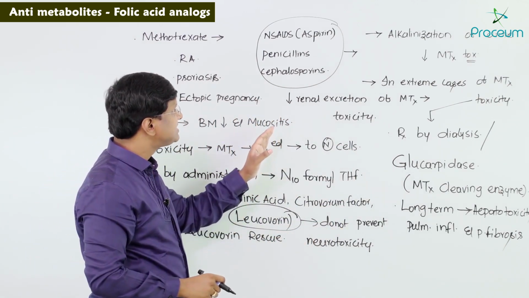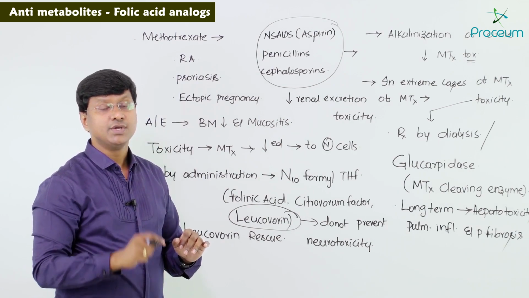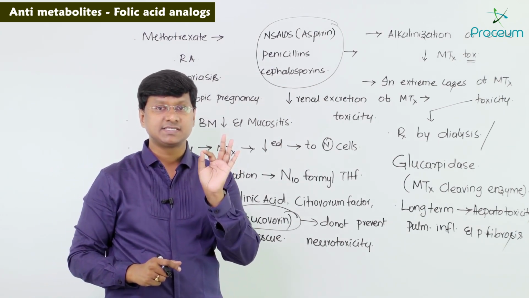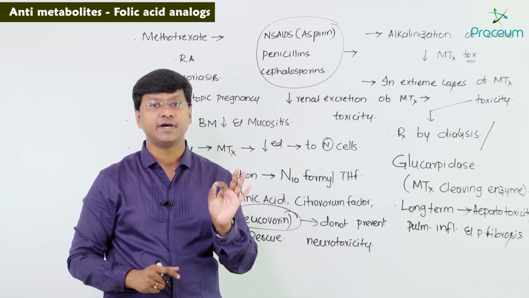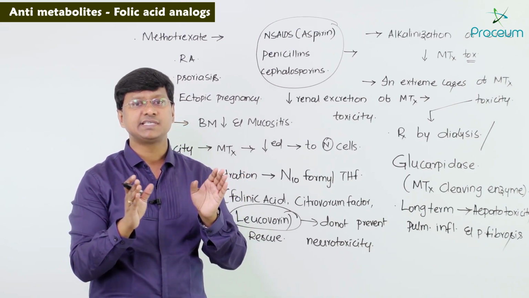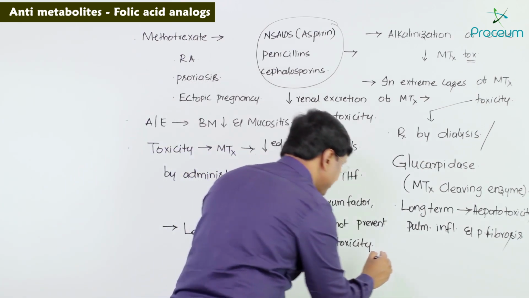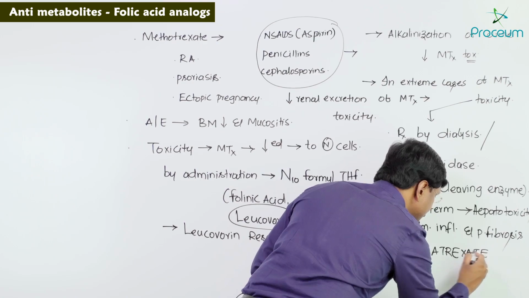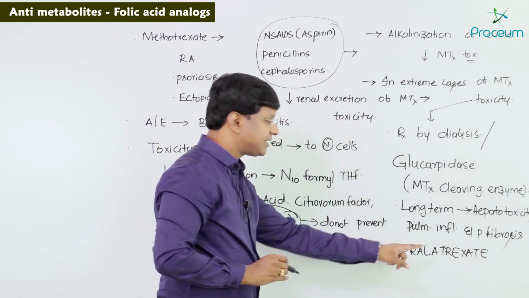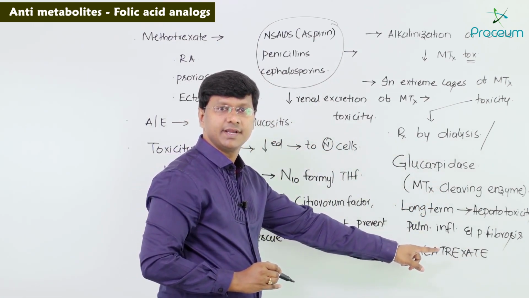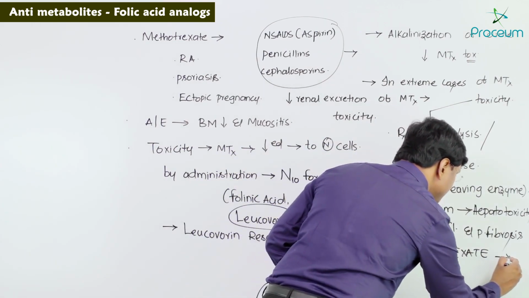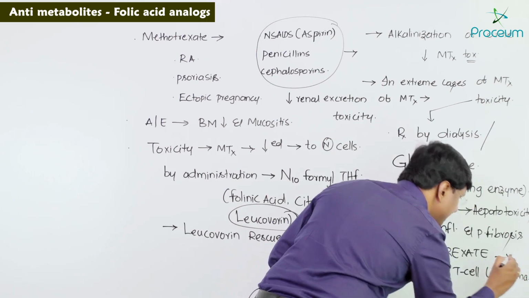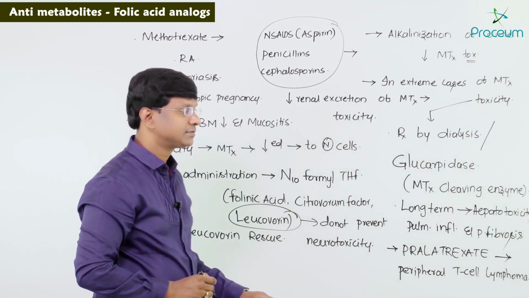Now, you have a drug similar to methotrexate which is called pralatrexate. Pralatrexate is a similar drug indicated for peripheral T-cell lymphoma, right?